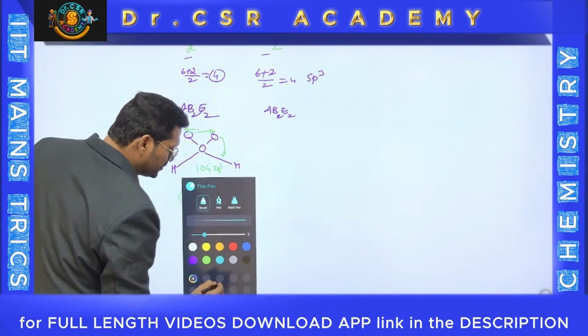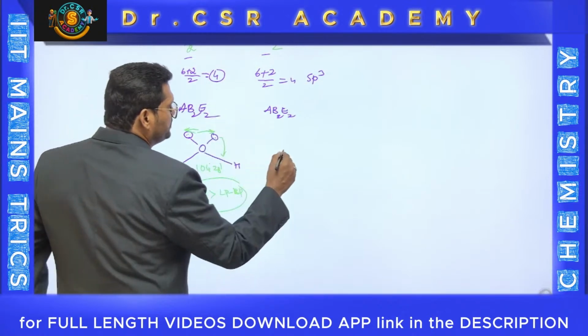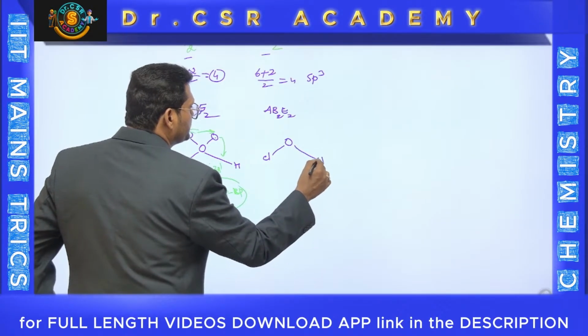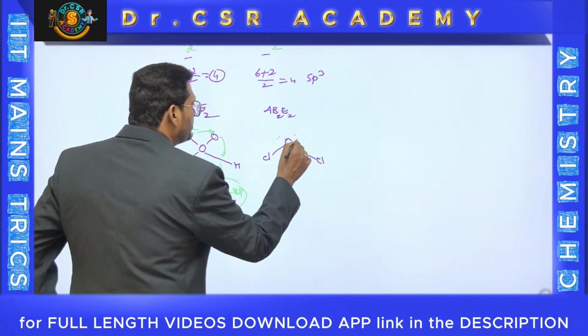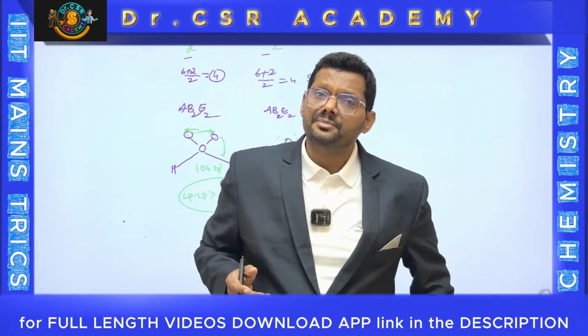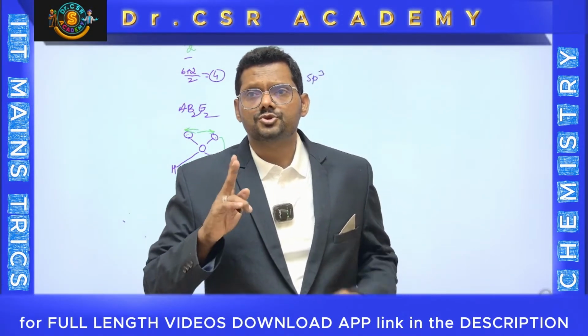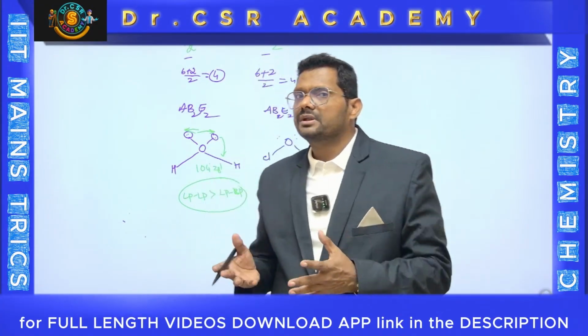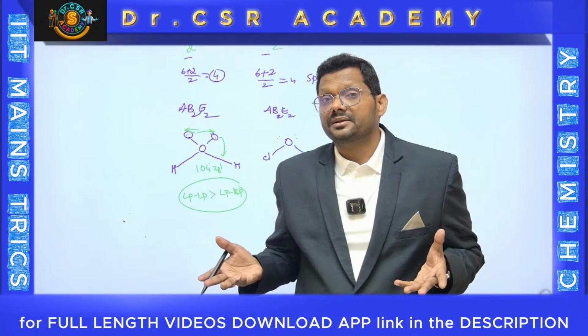Coming to OCl2, oxygen is here, chlorine is here, one more chlorine is there. The problem is not on the central atom, because in both molecules the central atom is the same oxygen, with two bond pairs and two lone pairs. That characteristic is the same. But the differentiating point is the bonded atoms.